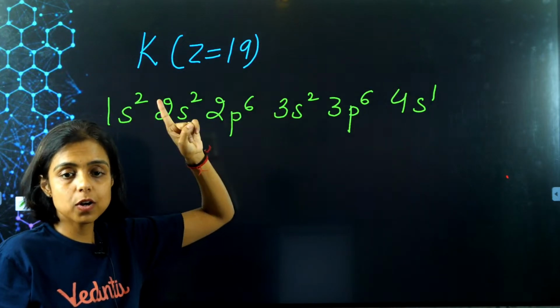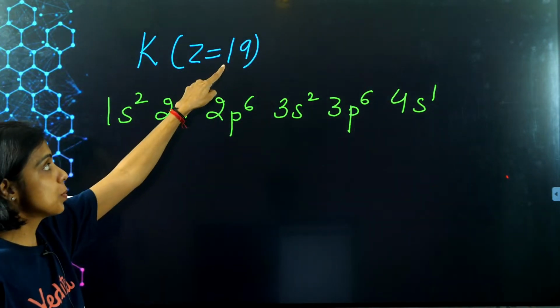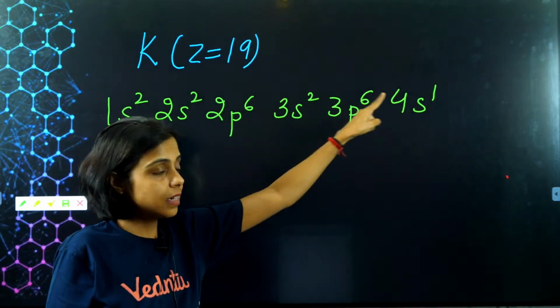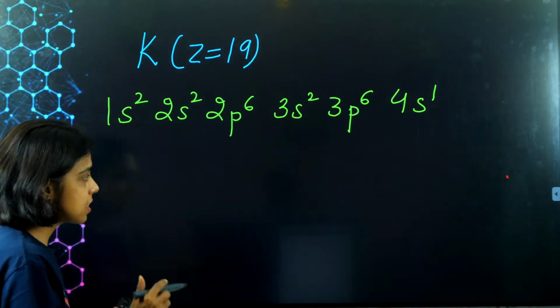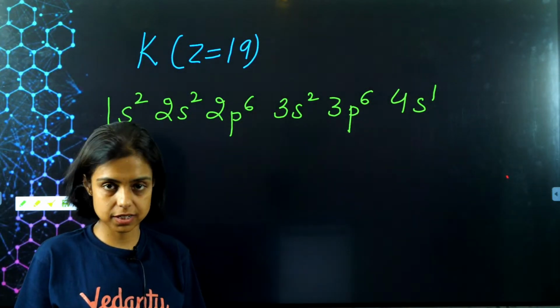The s subshell has 1 orbital, maximum 2 electrons. Total electrons has to be 19: 2 plus 2 plus 6 is 10, 12, 18 and 19. So it has 1 unpaired electron, that means it is paramagnetic.